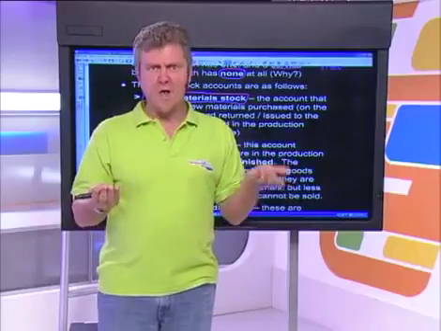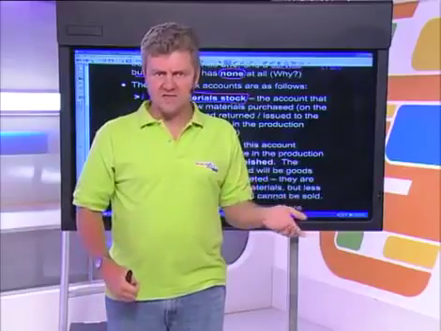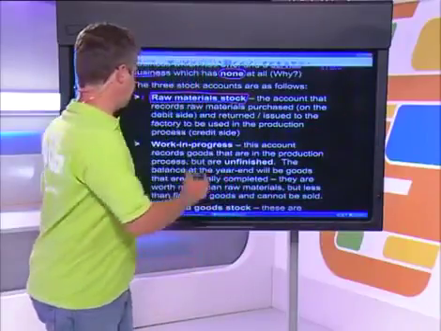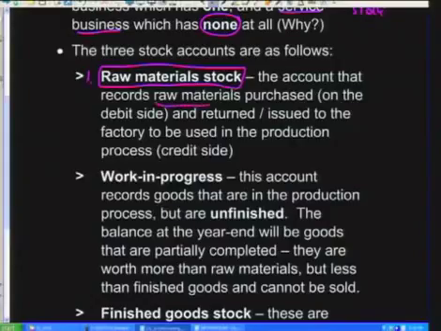If I'm a business that manufactures cakes, I'm a bakery, what I'm going to need is ingredients such as flour, water, eggs, sugar, that sort of thing. Bake a cake out of it, those are going to be your raw materials. Those need to be purchased from other businesses, and the account that records raw materials purchased is going to be our raw materials stock account.